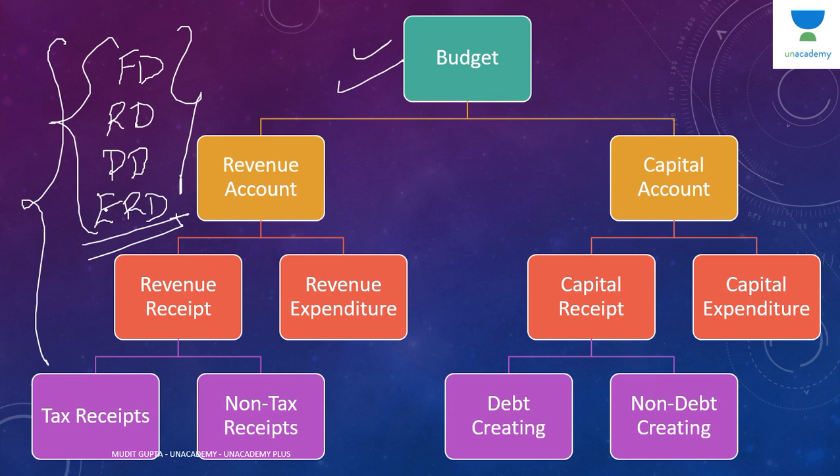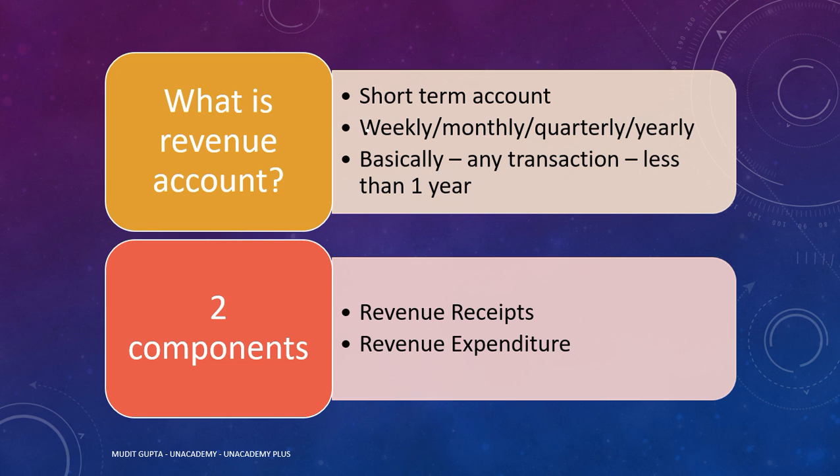Right. Now, as far as budget is concerned, it consists of two accounts. One is the revenue account and one is the capital account. Now, what is the difference between these two accounts? अगर हम बात करें इन दोनों accounts के difference की, so इन दोनों में difference क्या होता है? As far as revenue account is concerned, it is a short-term account. For example, you are getting your monthly salary, आपको हर महीने salary मिल रही है, or you are paying your mobile phone bill, you are paying your Wi-Fi bill, you are paying electricity bill, you are purchasing food grains every month. That is revenue expenditure.